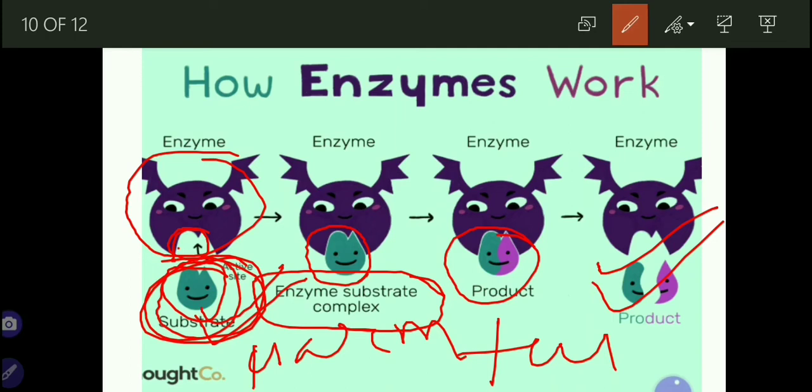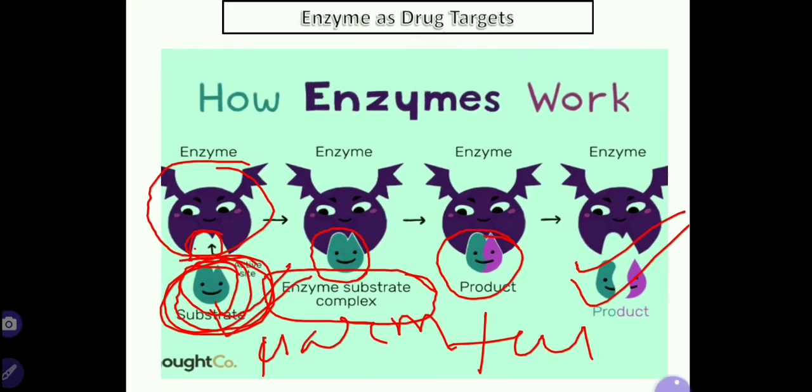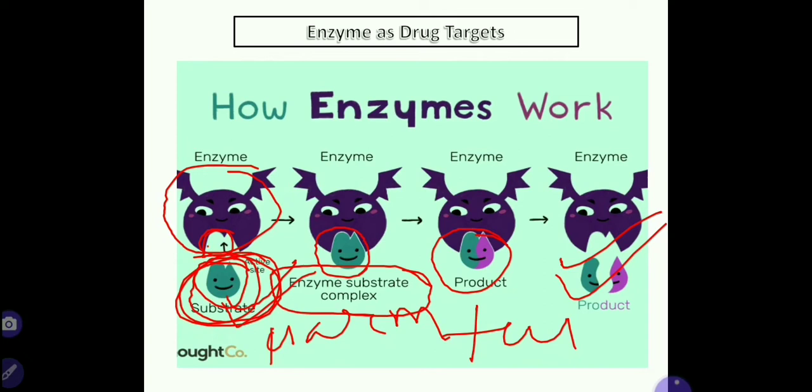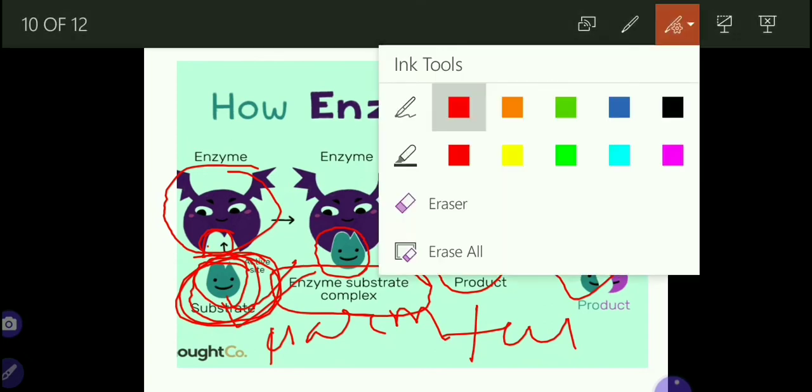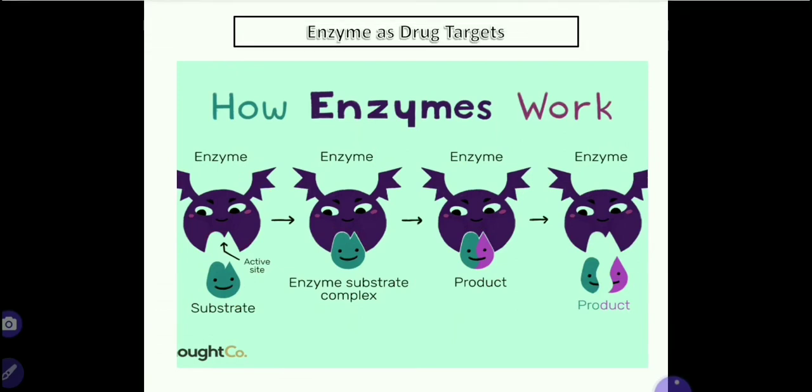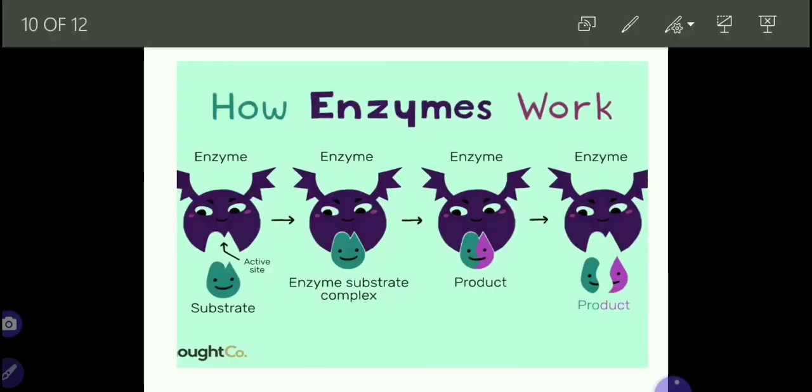So if it is something harmful, we have to break it, right? Here comes the role of a drug. What does the drug do? What can we do? Think, wait for a second. We can destroy this site.